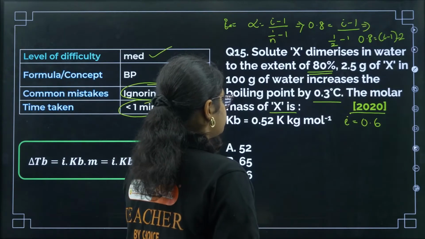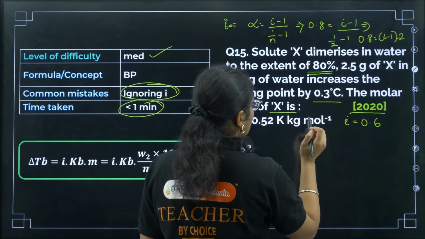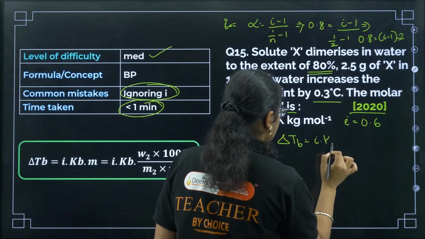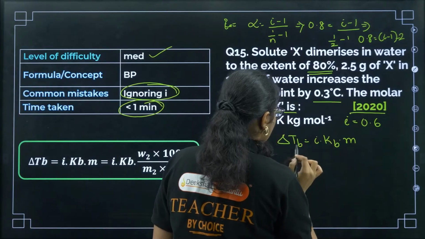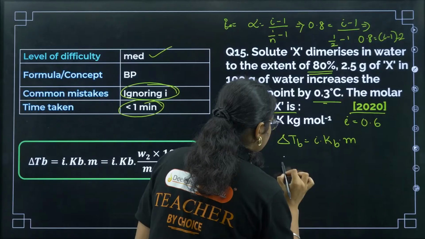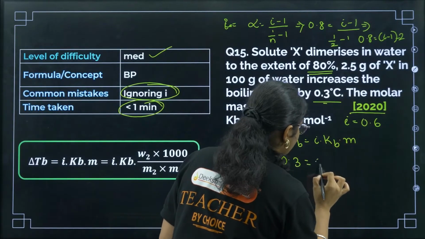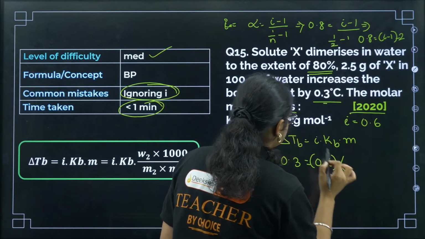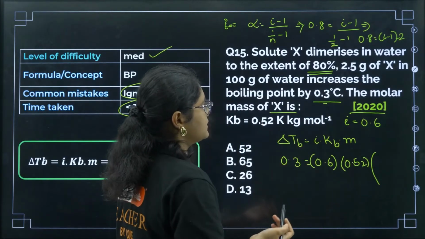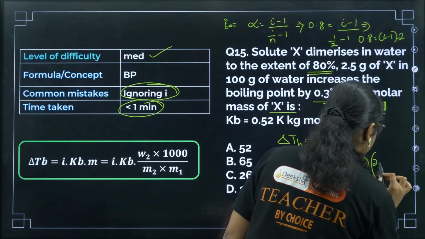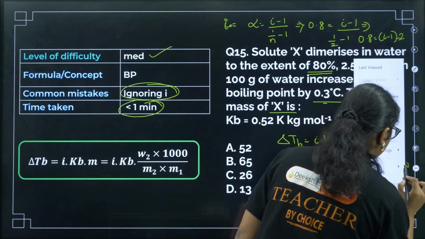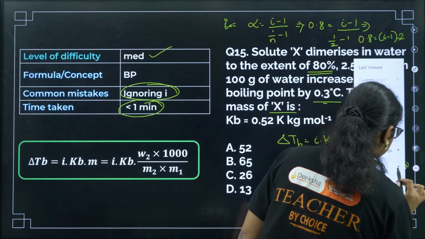Now let us see the calculation. We have this one, delta TB. Delta TB is equal to i into KB into m, okay? Now what is the delta TB value? We have 0.3, okay? The i value is 0.6, the KB value is 0.52, okay? Now the m value, molar mass. So 2.5 gram of the solute is there, okay? Molality is mass into 1000, okay? One second, into 1000.